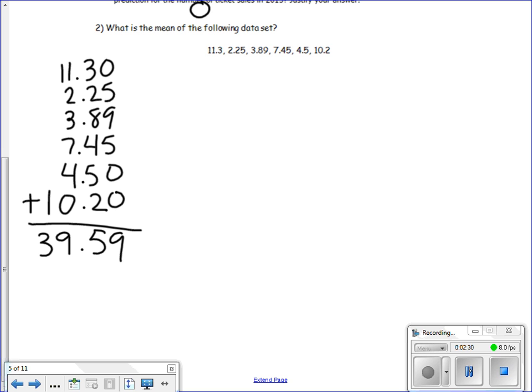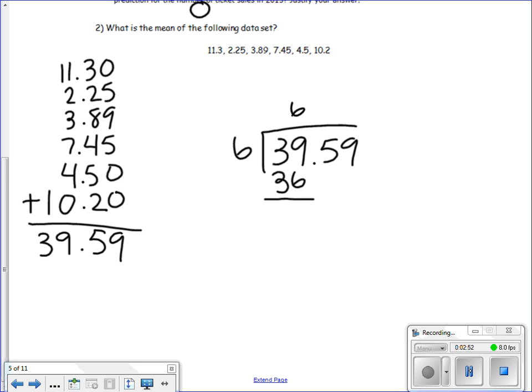and 5900. Now that I've added the numbers in my data set, I need to divide by the amount of numbers in the set. So I need to divide 39 and 5900 by 6. 6 goes into 39 6 times, with 3 left over. I need to bring my decimal up and my 5 down. 6 goes into 35 5 times, with 5 left over. I need to bring my 9 down.